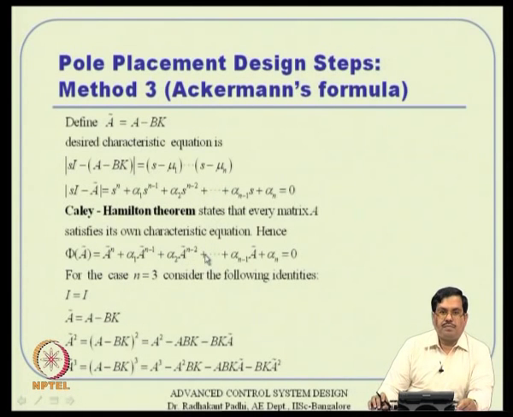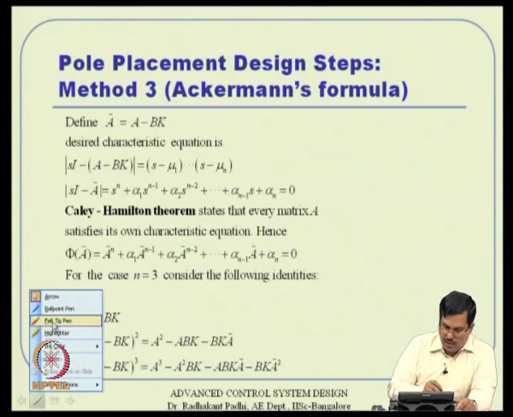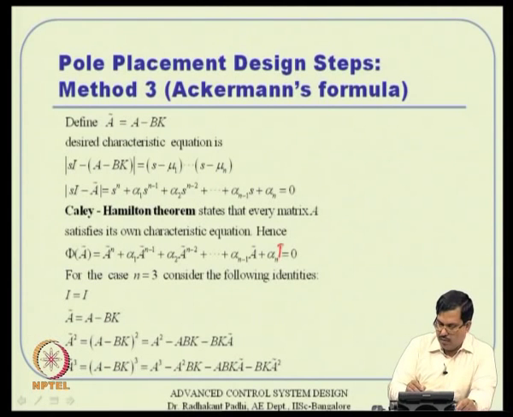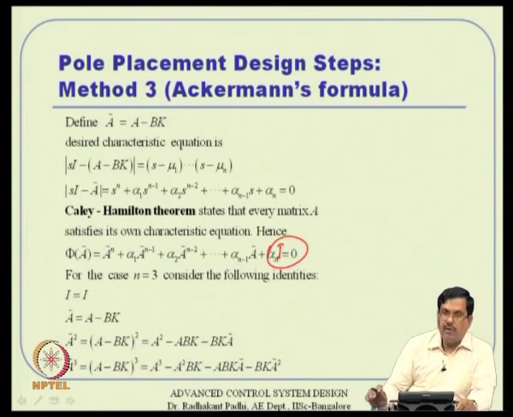Probably there is a small print mistake here. So, alpha n times I. You cannot write a scalar equation there actually. So, alpha n times I will appear there. That is equal to 0 anyway.